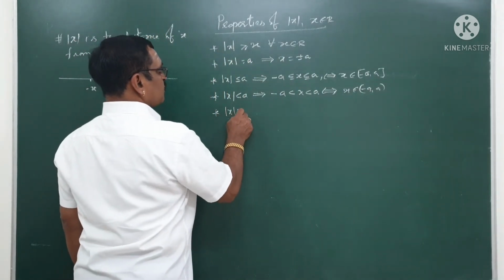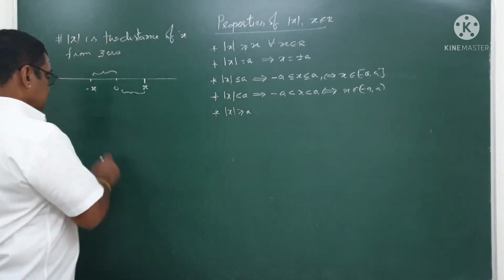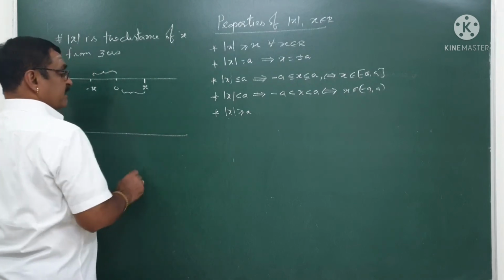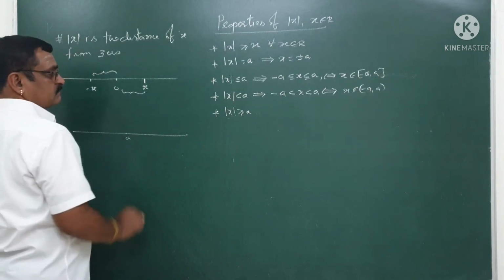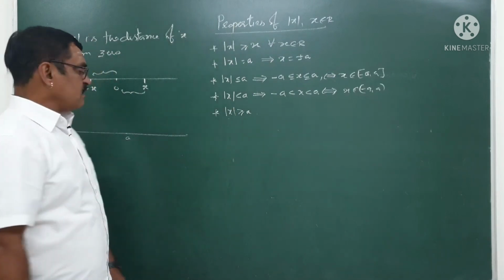Next, let me write one more. Mod x is more than or equal to a. This means my x, somewhere here, this is a, for example. My mod x must be more than a. What is the meaning of that?